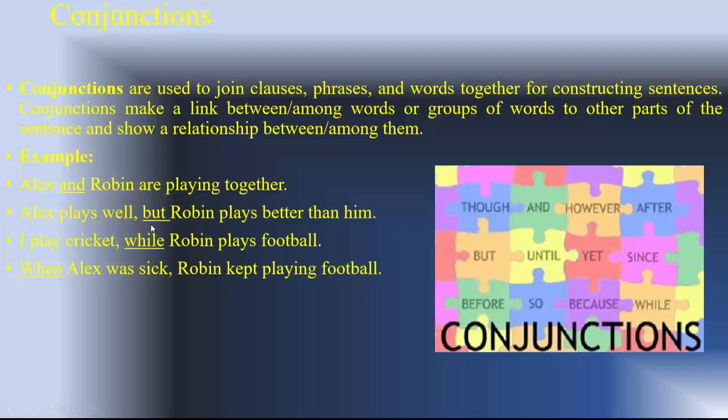Alex plays well, but Robin plays better than him. By the way, we can say Alex is playing with Robin. Here the with is a preposition, but just to show how to use and.